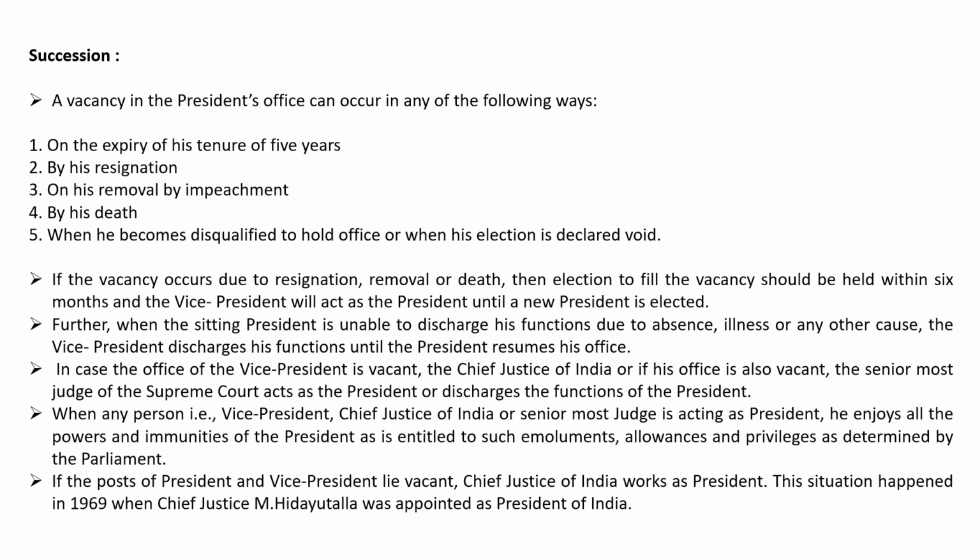When any Vice President, Chief Justice of India, or Senior Most Justice is acting as President, he enjoys all the powers and immunities of the President and is entitled to such emoluments, allowances, and privileges as determined by the Parliament. If the posts of President and Vice President lie vacant, Chief Justice of India works as President. This situation happened in 1969 when Chief Justice M. Hidayatullah was appointed as President of India.